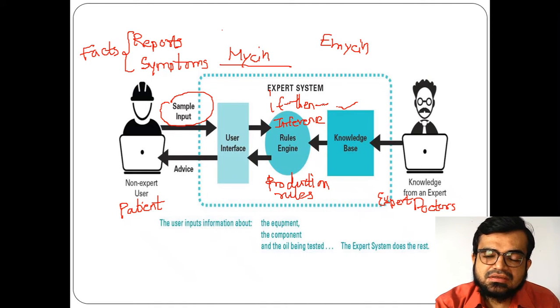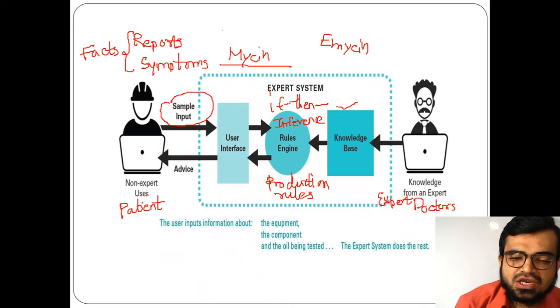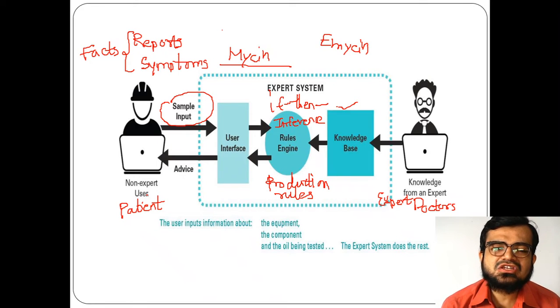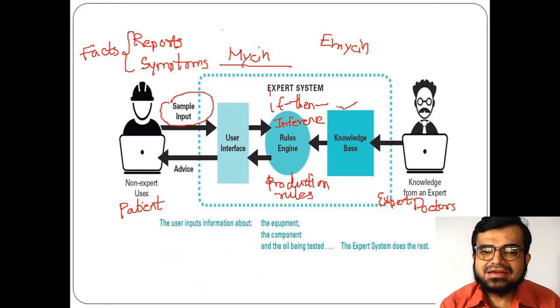The result it will give back to a patient, or you can say a junior doctor, because I said the junior doctor is communicating with the expert system. Anyhow, we are taking the patient, because the patient is the one who gives the facts, right?